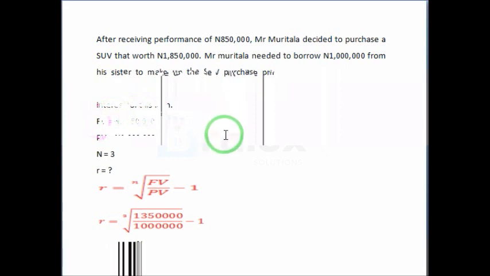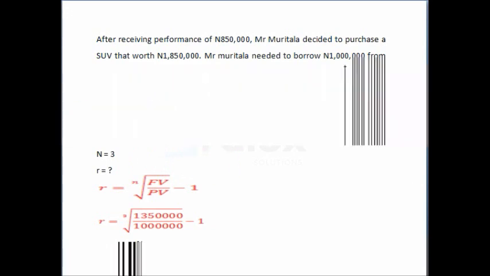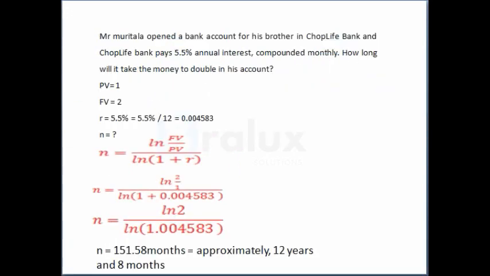Likewise, this is another example. Mr. Muritala opened a bank account for his brother in Chop Life Bank, and Chop Life Bank pays 5.5% annual interest, compounded monthly. How long will it take the money to double in his account? So this is the formula. Look at this slide. Our PV is 1, future value is 2, R is 5.5, which is prorated to monthly rates. Then this is the formula. Then our N is 12 years, 8 months.